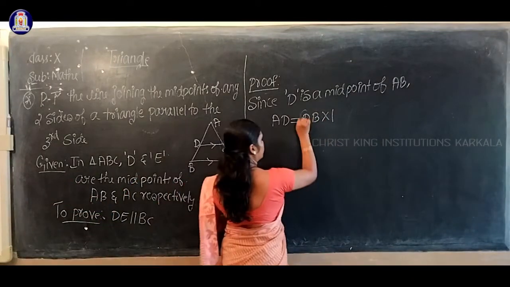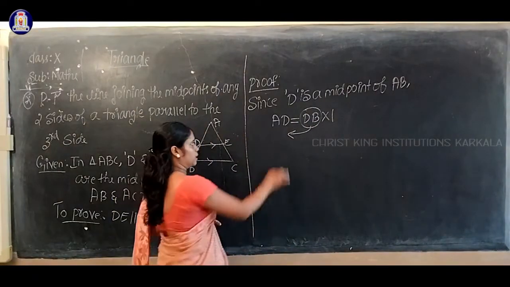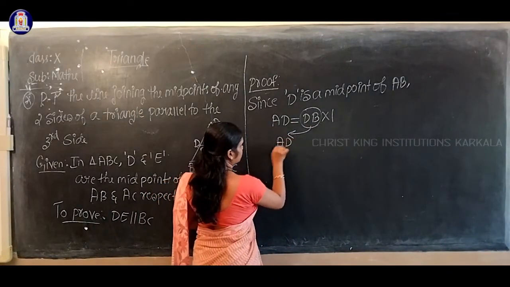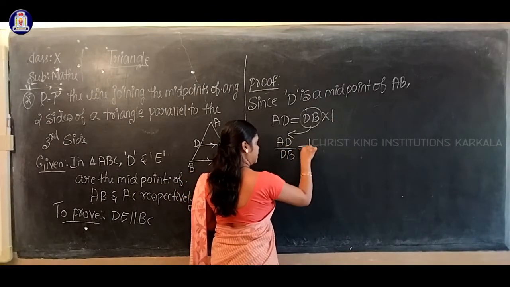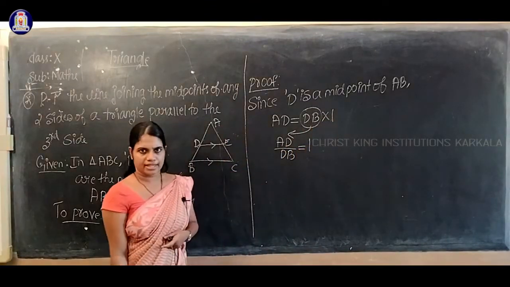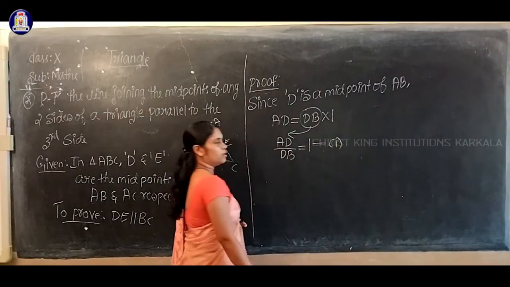Now shift this DB term to the denominator. What will it become then? AD by DB equals, which one remained here? 1 remained on the right hand side, isn't it? So consider it as equation number 1.